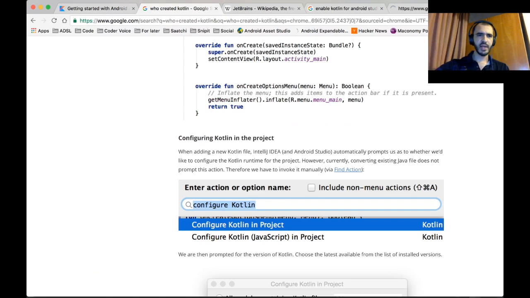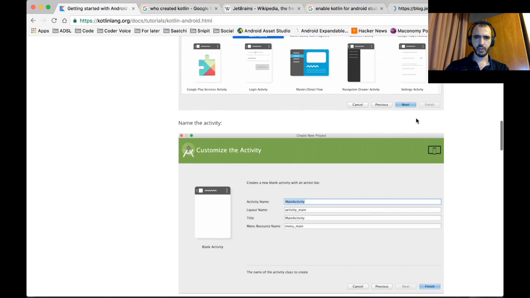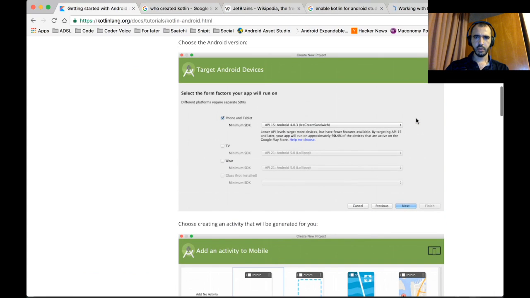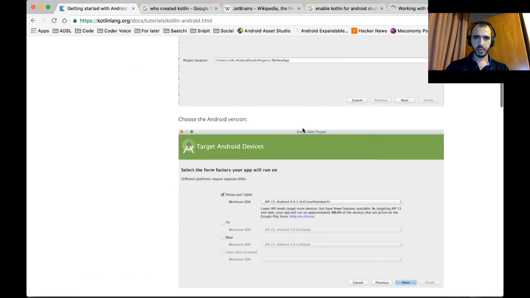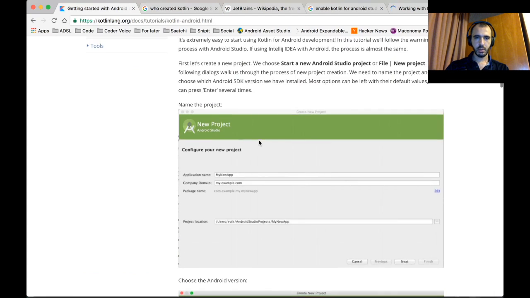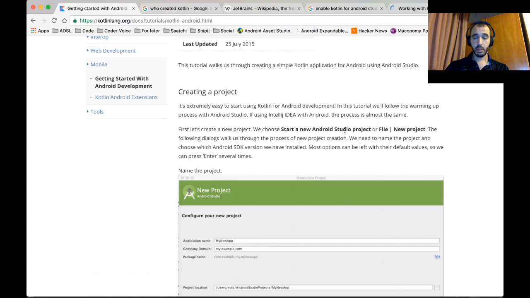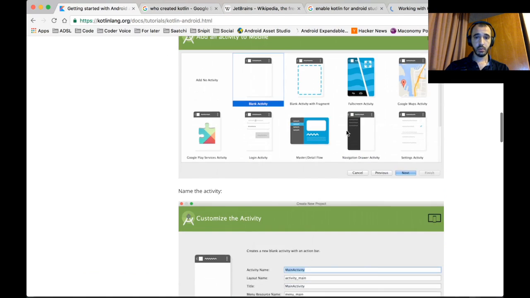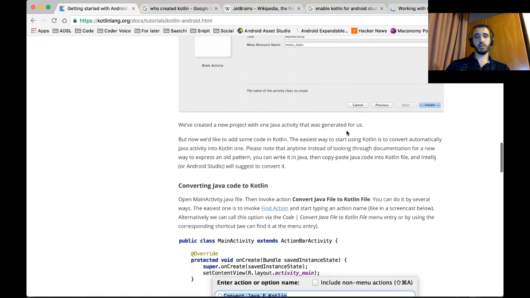Wait, did they select something in the start project that we are not aware of? It says here ice cream sandwich. Start new Android Studio project. Everything is good. But now we'd like to add some Kotlin. The easiest way to start, convert automatically from Java to Kotlin. Please note, anytime instead of looking through documentation for a new way to express an old pattern, you can write it in Java and copy paste the code in the Kotlin file, and IntelliJ or Android Studio will suggest to convert it. Okay.